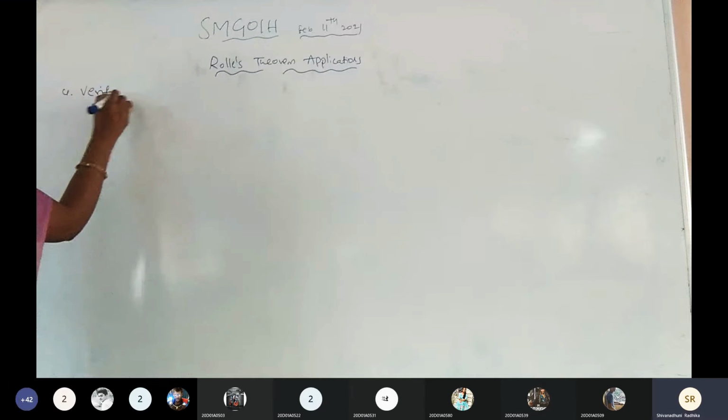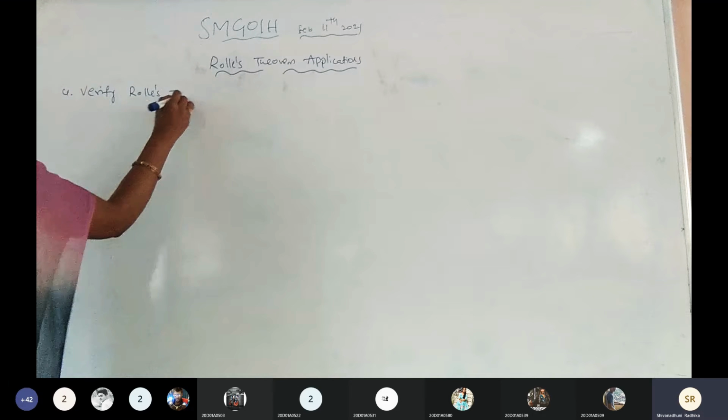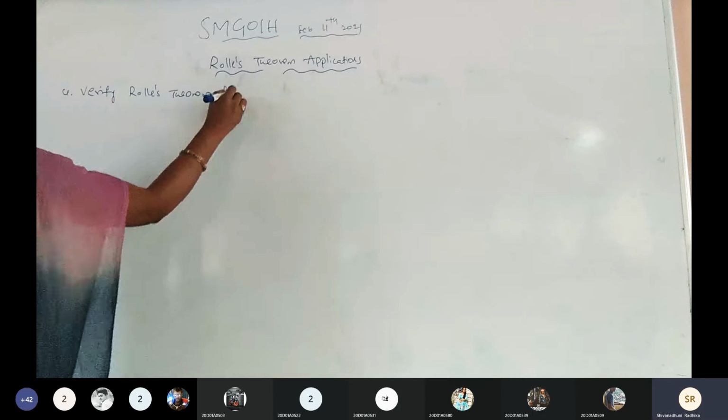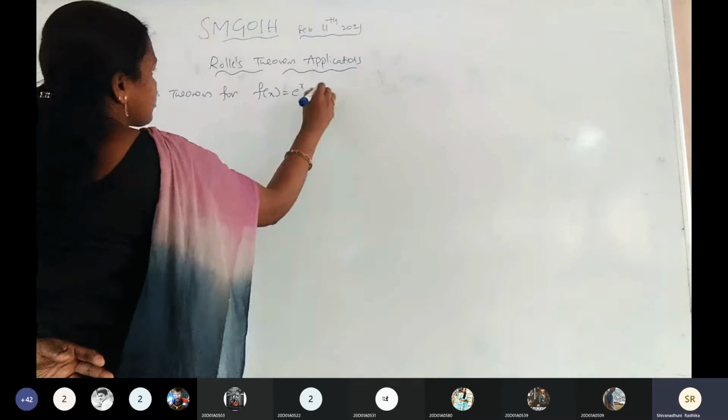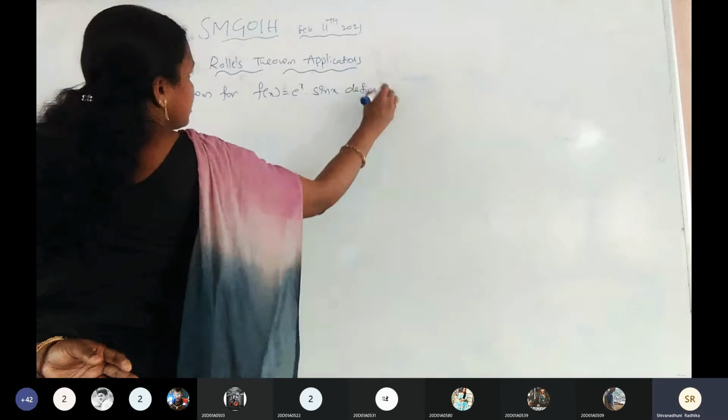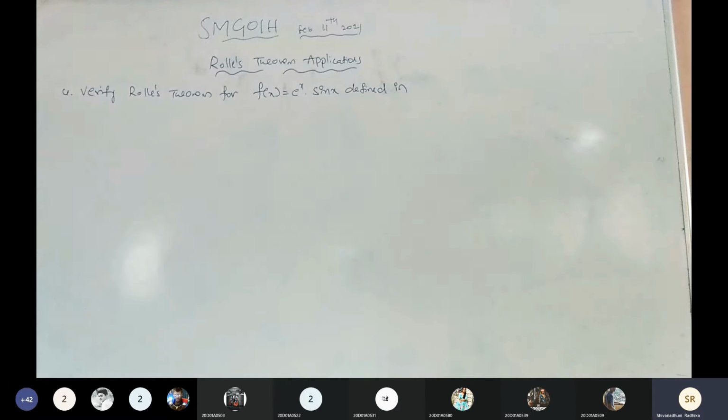Now the continuation, the next problem. Write down about Rolle's theorem. Verify Rolle's theorem for f of x equals e power of x into sin x, defined in the closed interval 0, pi.